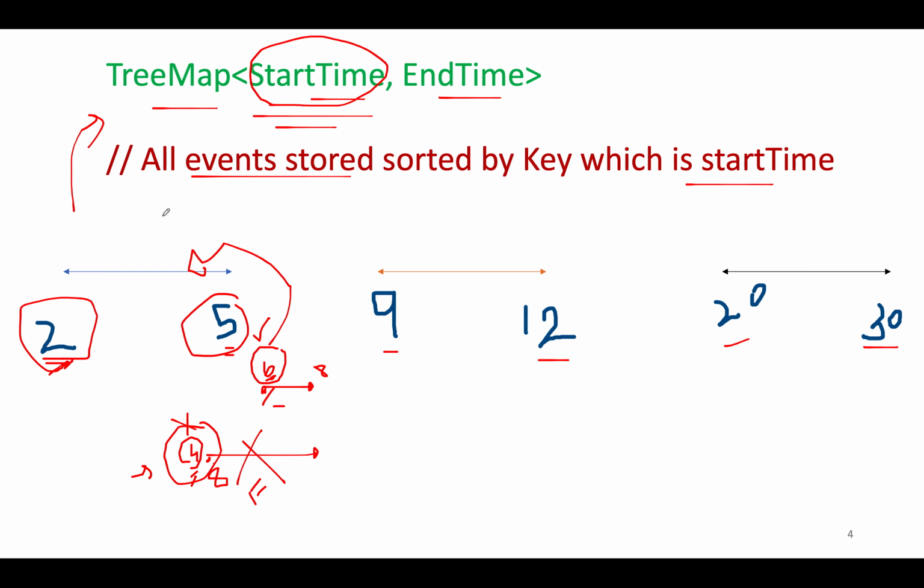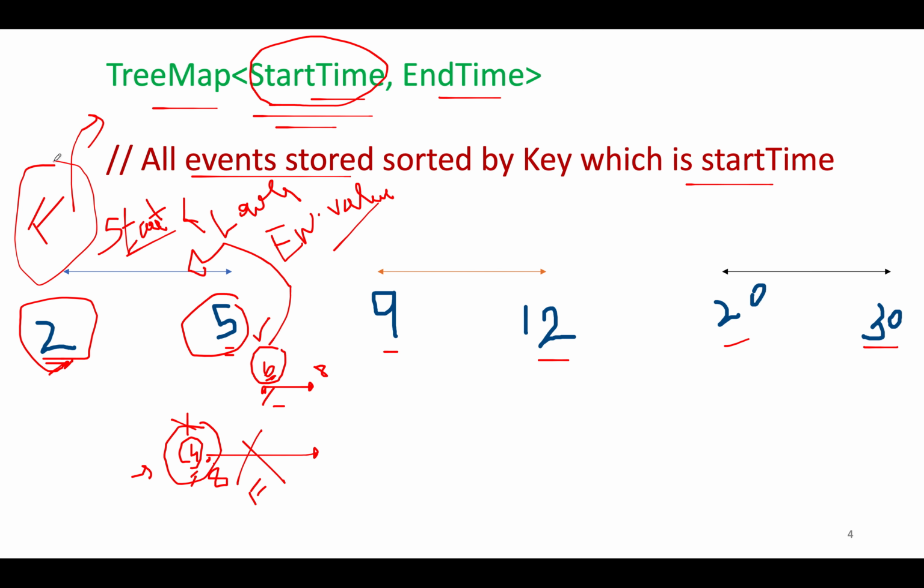Now we are ready to write the condition for validating the start entry of the new event. If start is less than lowerEntry.value, which would be the end time of the lower entry. Lower entry dot value signifies the end time of the lower entry. If start value is less than the lower entry's end time value, then in that case we have to return false. Just keep a note of this point. Similarly, let's try to devise cases for the end time as well.